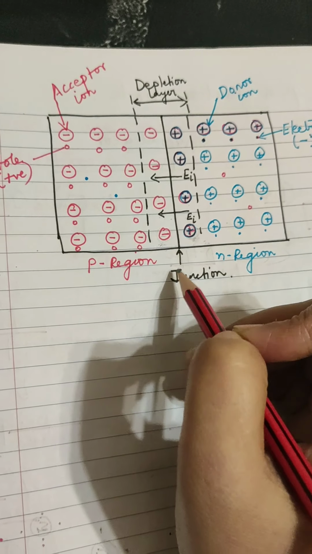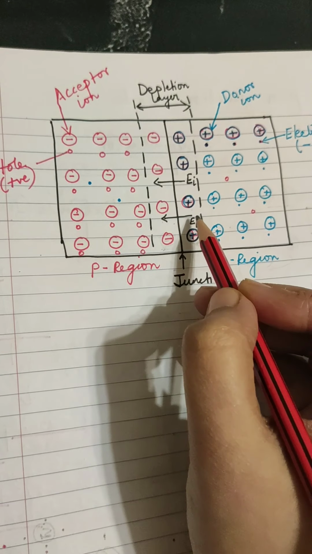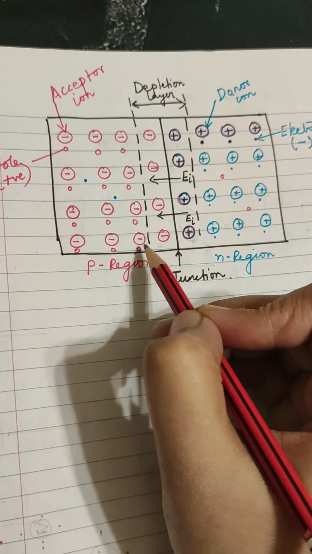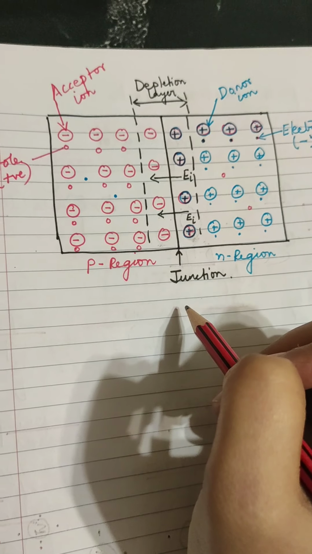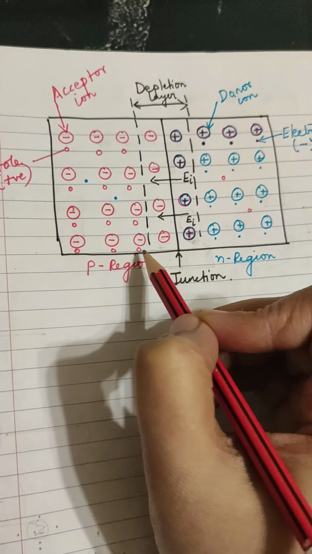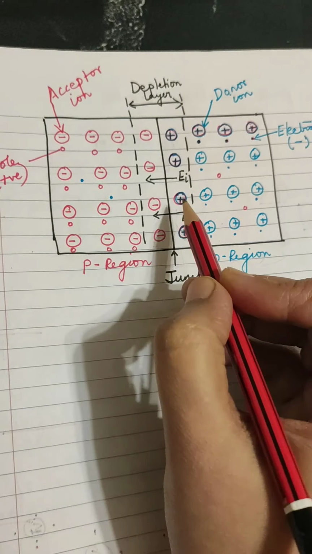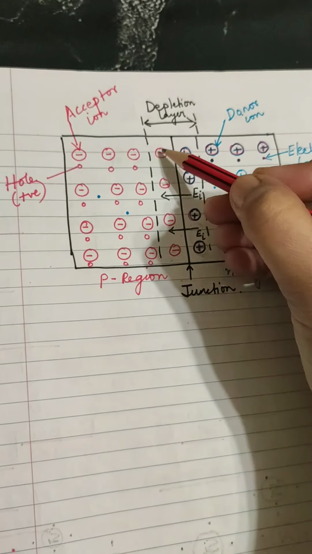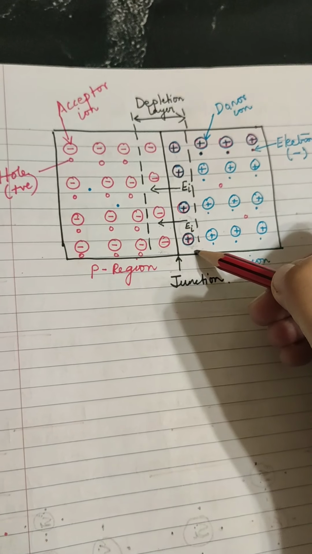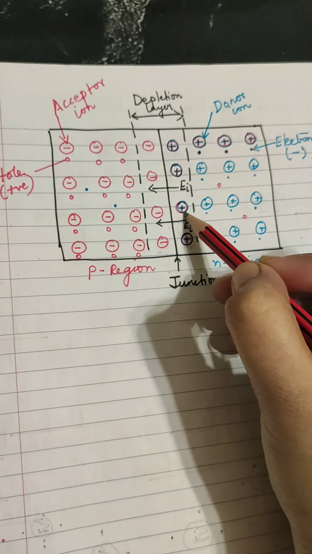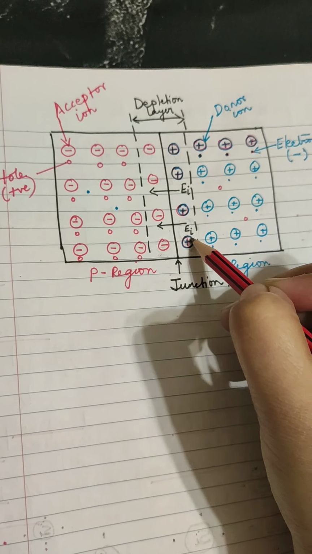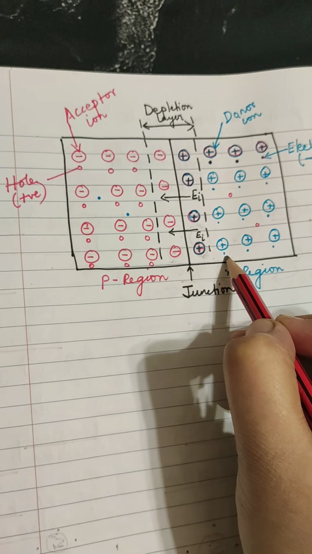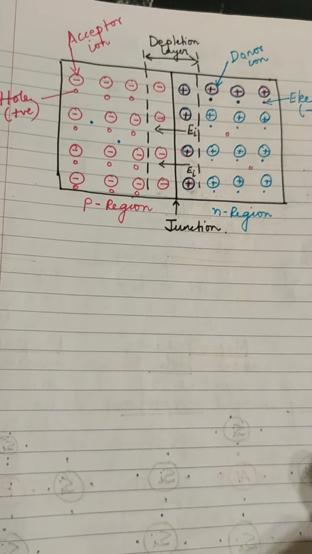Now equilibrium is attained when this electric field becomes strong enough to stop further diffusion of electrons and holes. Why won't there be any further diffusion of electrons and holes? How is this electric field created? Because of the acceptor ions and the donor ions. When this electric field becomes strong enough, there cannot be any further diffusion of electrons and holes. Why?